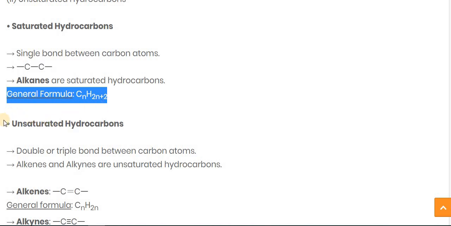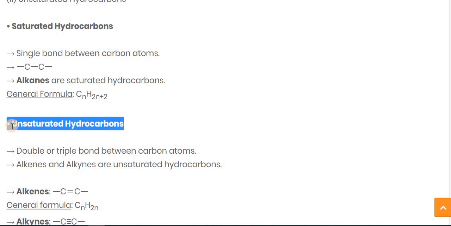The other type of hydrocarbon is the unsaturated hydrocarbon. Unsaturated hydrocarbons are hydrocarbons in which between carbon and carbon atoms either a double bond or a triple bond is there. The unsaturated hydrocarbons are alkenes and alkynes.